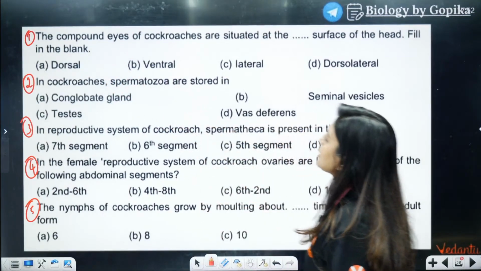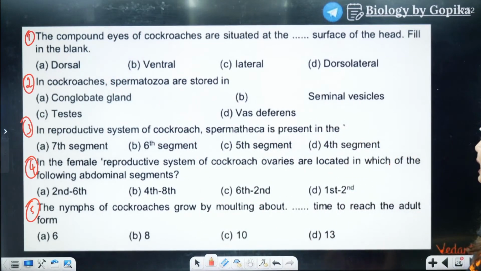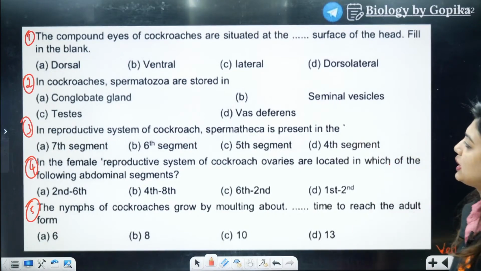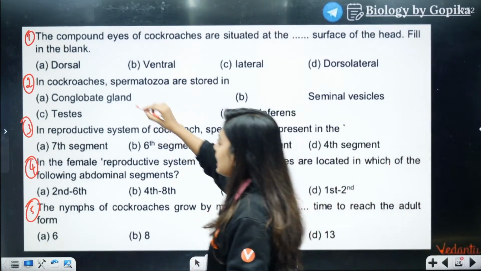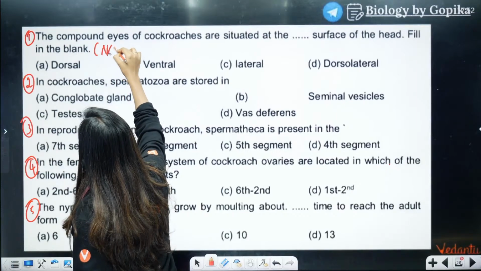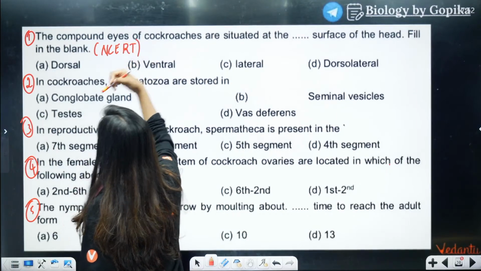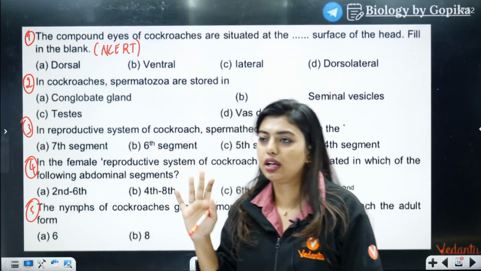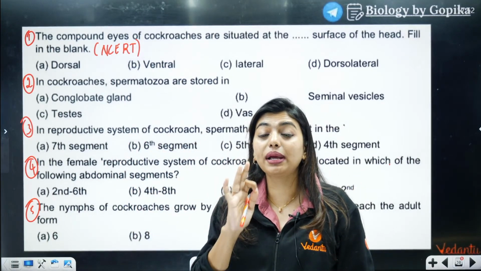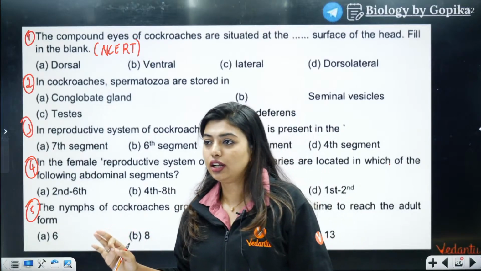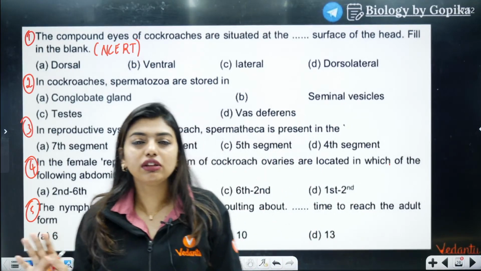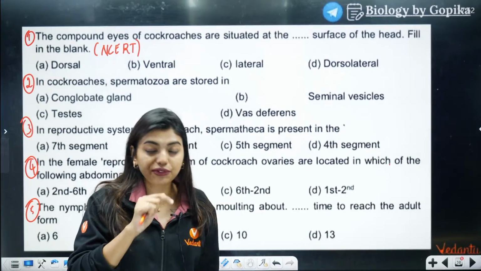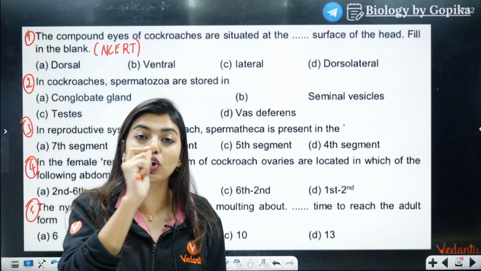The compound eyes of cockroach are situated at the dash surface of the head. Fill in the blanks. This is given exactly in your NCERT, when you study about your sense organs. I want all of you to only answer the first question. I want you to answer from NCERT, not from Google. Google will show you a different answer. See the page where it is mentioned.